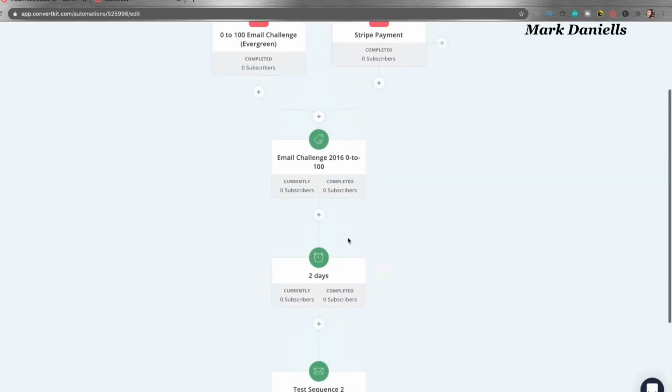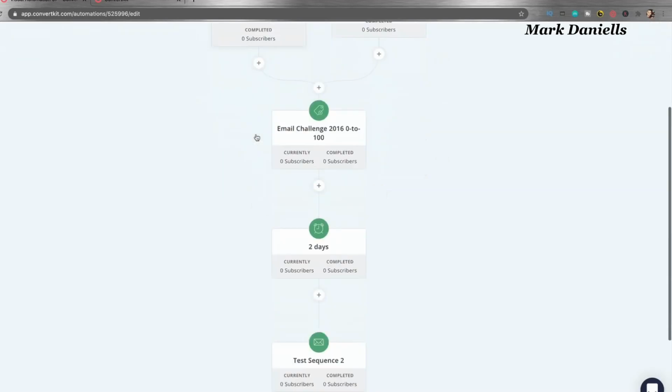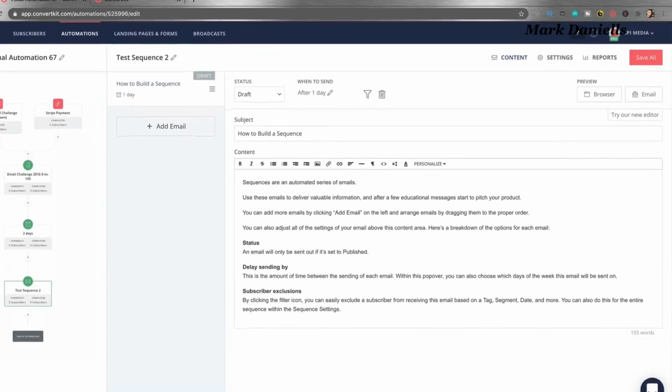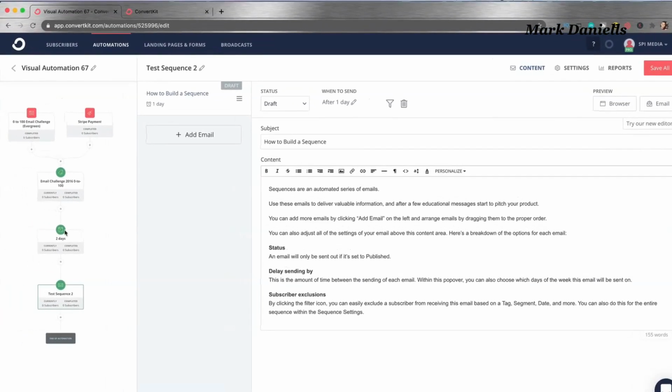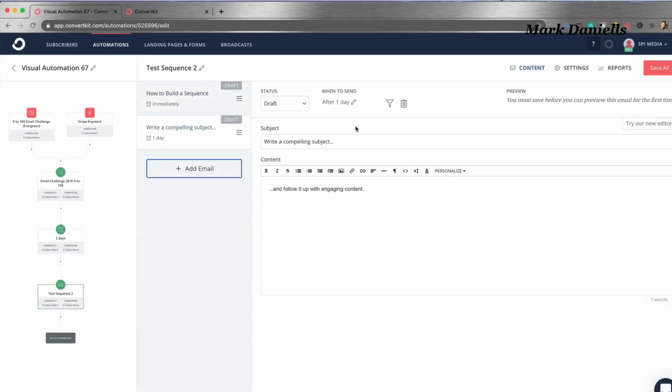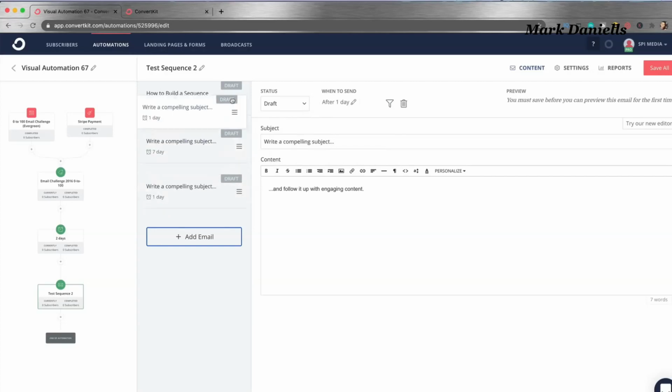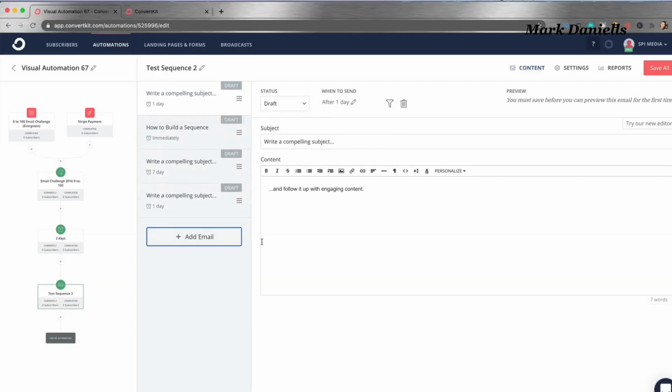Now what's cool about this is I don't have to go back to sequences to go and edit this. I can just click here and it opens up right on the side. I get to see and remember where people came from, what they got tagged with, and then now know what emails they are getting. Let's send them this one immediately. Let's send the next one after that the next day. Sure, let's send another one a week after that. And I can always come in here and rearrange these emails, add more. Maybe I want a different one to be first. We can go from there.